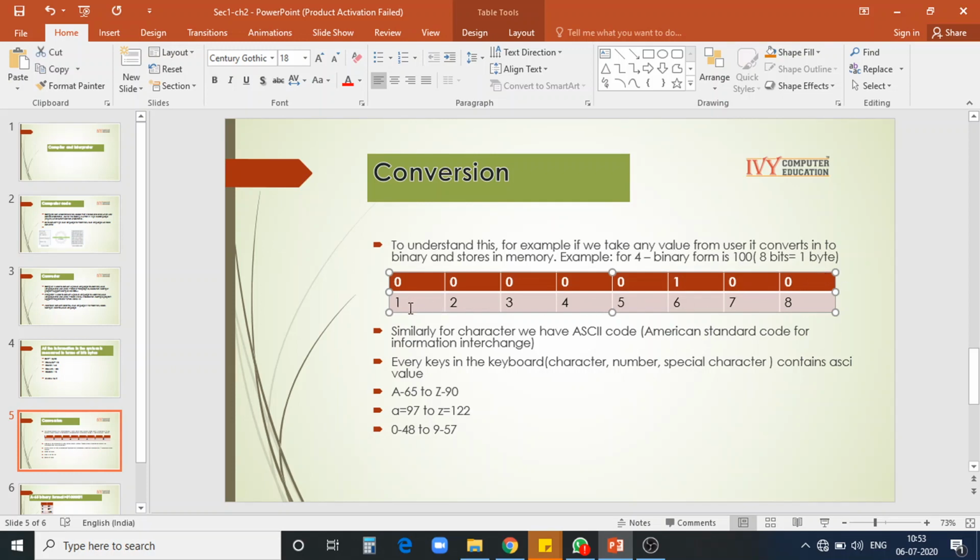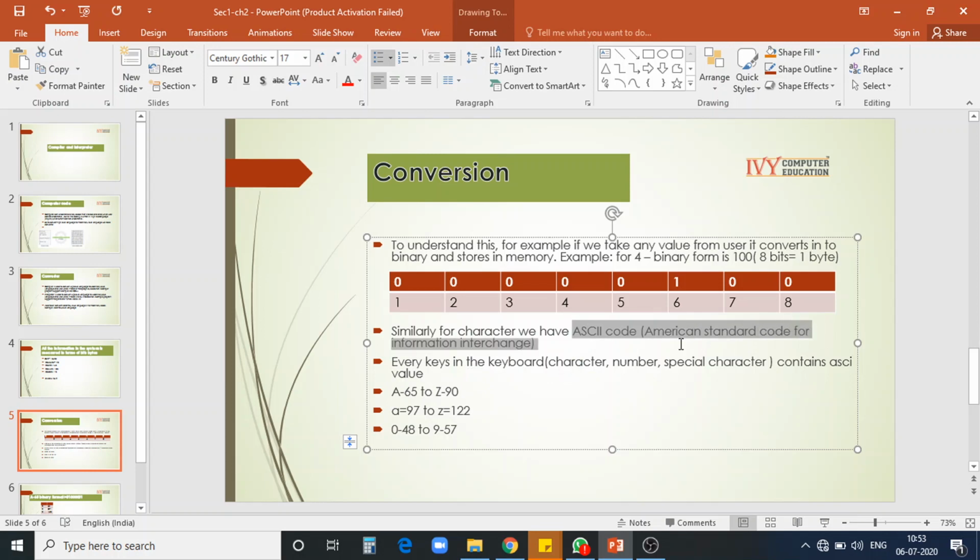Now, similarly for a character. Example, if I give numbers, we know how to convert into binary. But if I give a character, say a, what will happen? We don't know how to convert this a into binary form. That's why it will take the ASCII value. What is this ASCII value?